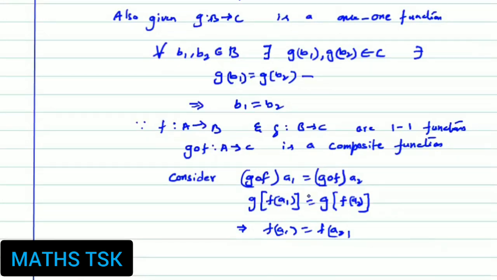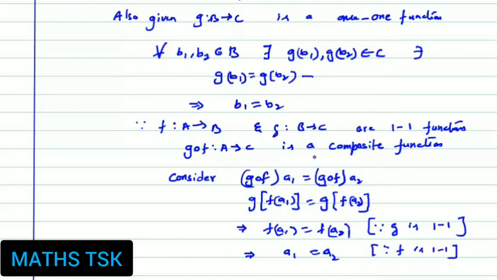Right? f(a1) equal to f(a2). What is the reason for eliminating g here? Since g is a one-to-one function. And then we eliminate f: f(a1) equal to f(a2) implies a1 equal to a2, since f is a one-to-one function. So we have taken g∘f(a1) equal to g∘f(a2) and we proved a1 is equal to a2.